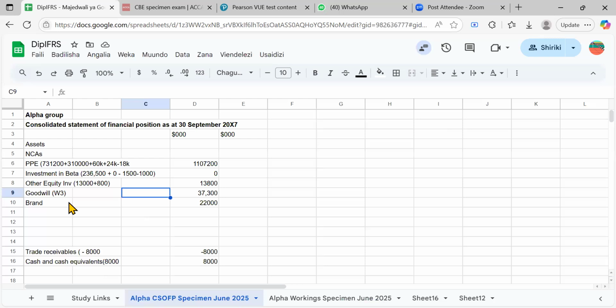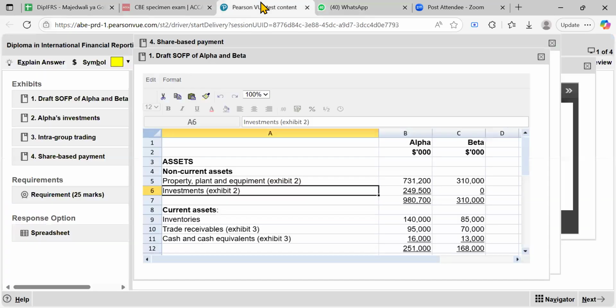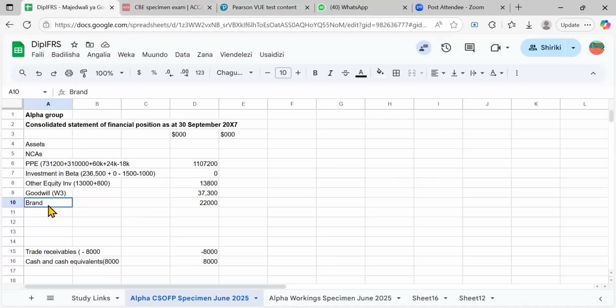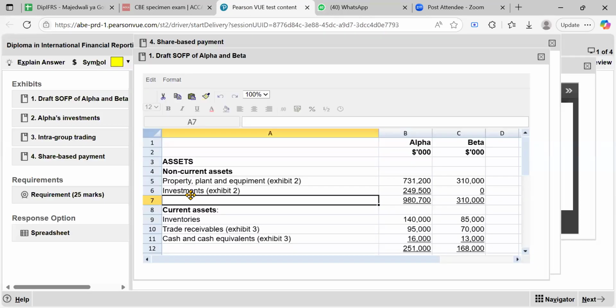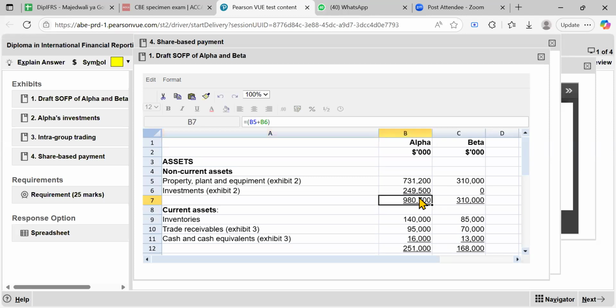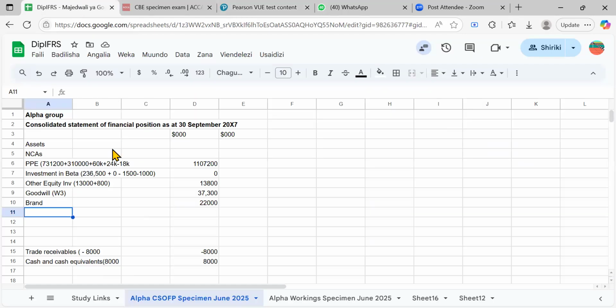As for the brand, I think we did it. We were done with the non-current assets. So whatever remains, I think it will be like this brand, for example, we did it ourselves. So we can just say total non-current assets to comply with what has been given. You can just come and copy. They didn't write the word total here. But this is actually the total, right? So it's your choice. You either write the total yourself or you say, okay, I'm going to do what they did. If they are silent, you may also decide to play silent.